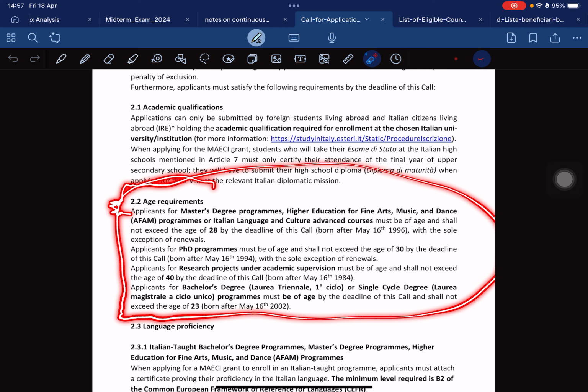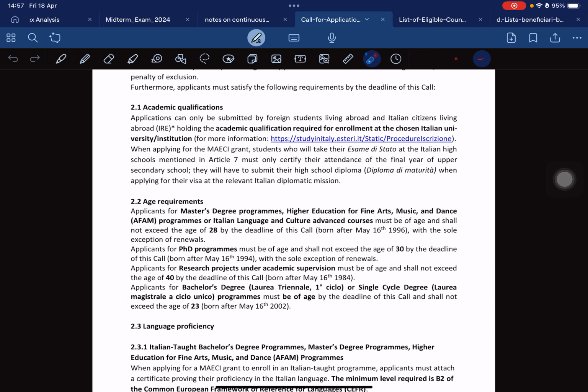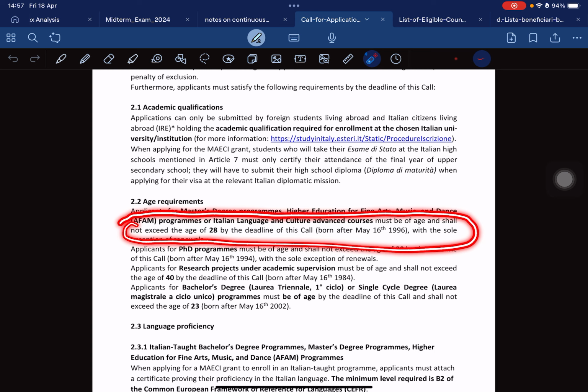Applicants must be of age and shall not exceed the age of 28 by the deadline of this call. So by 16th May 2025, you should not exceed 28 years.